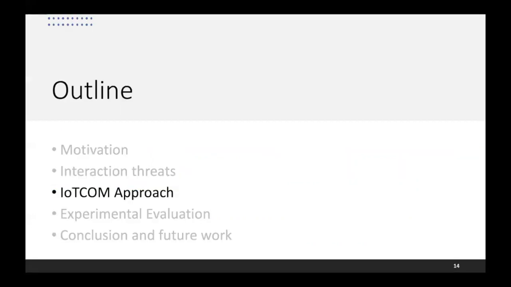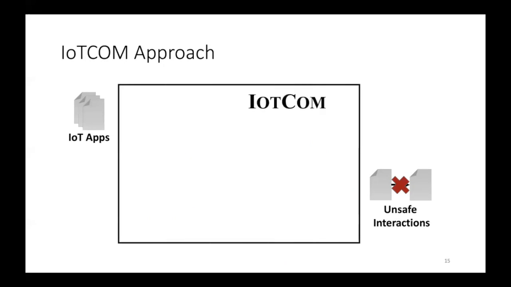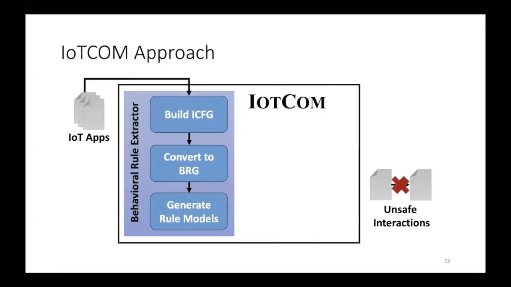After identifying those interaction threats, we propose our IoT-COM approach that can detect all types of interaction threats. IoT-COM expects as input a set of IoT applications, and it tries to identify all potential unsafe interactions between those applications. IoT-COM consists of 2 components. The first component is the behavioral rule extractor, where we perform static analysis for each application independently and individually.